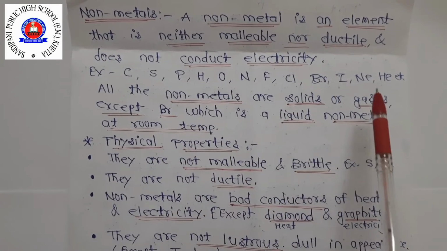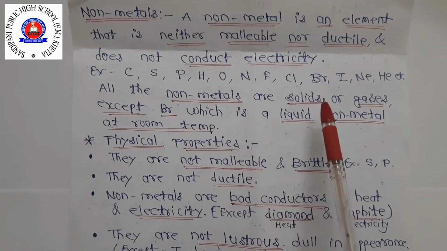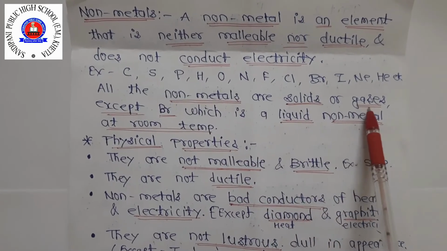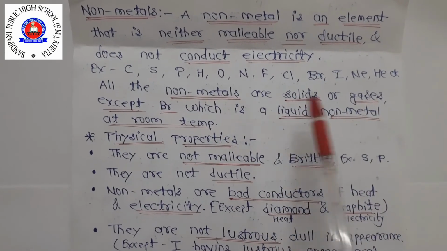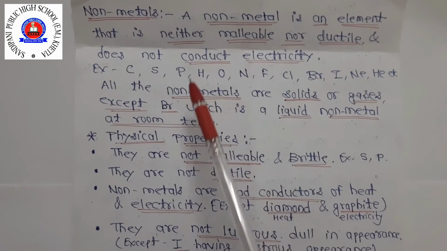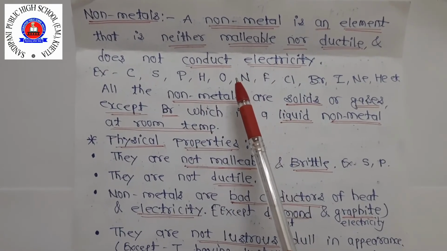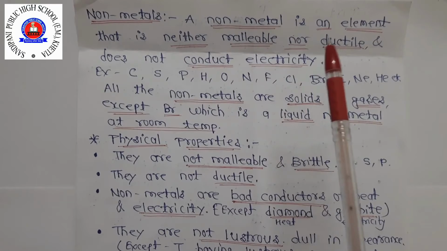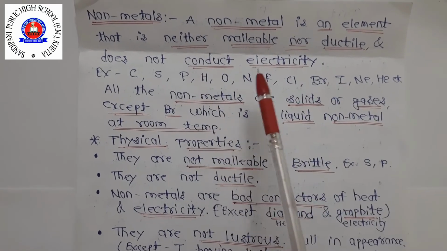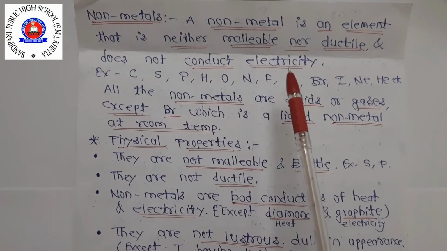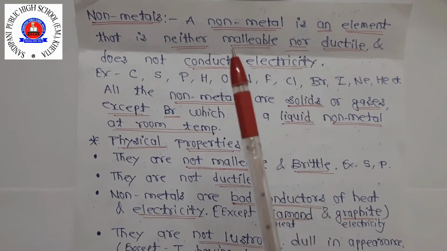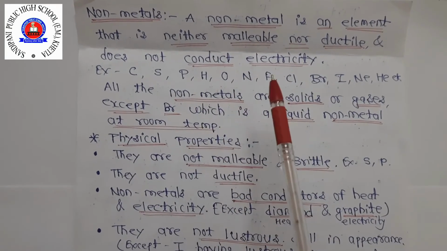All other non-metals at room temperature are solid, otherwise gases. These are the main specialities of non-metals. They are neither malleable nor ductile and do not conduct electricity, but they are as important as metals. Clear? We will discuss that later.